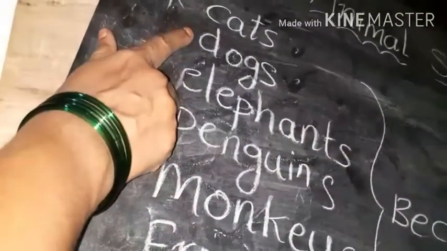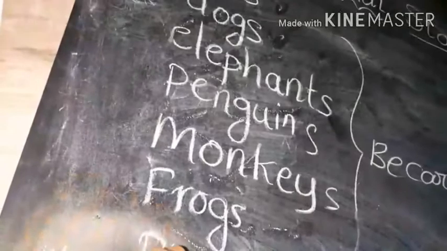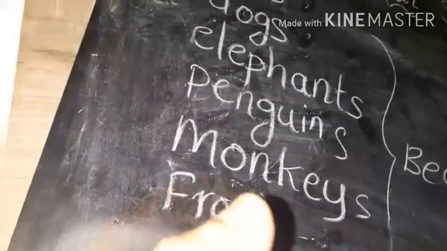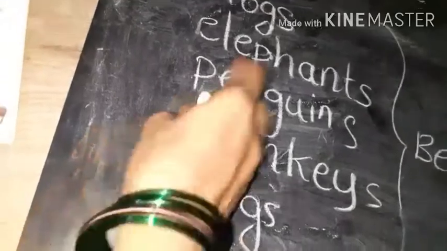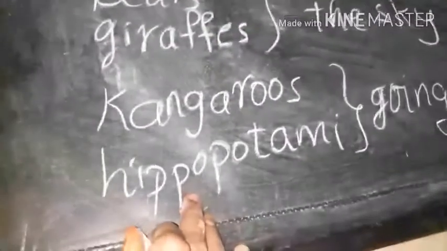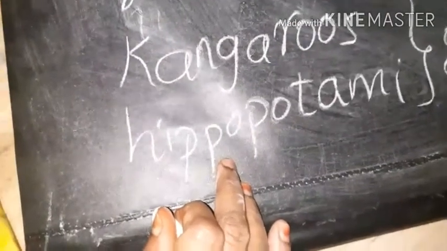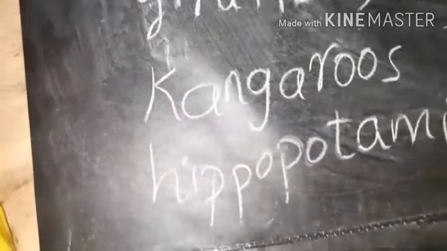In the first stanza, what is the big or heavy animal among these animals? Dog, cat, elephant, penguins, monkey, frogs or pigs? Heavy elephant, heavy animal, big animal. Yes, it is the elephant, the big or heavy one. And also some animals are going here and there. But when the poet was telling this, what was his condition?